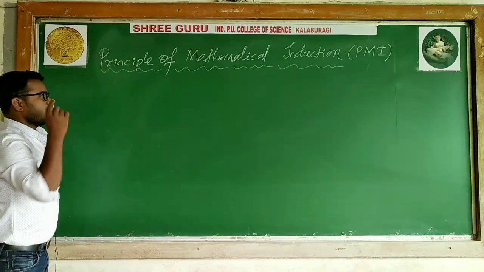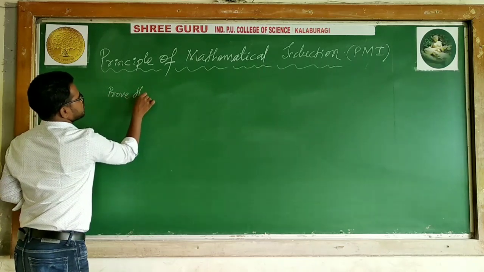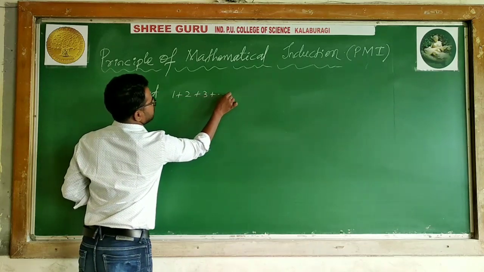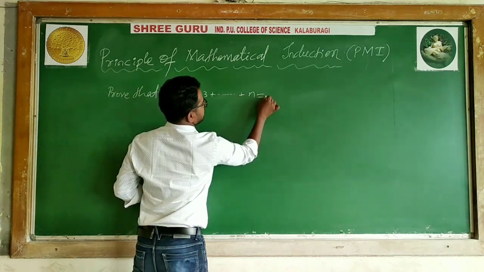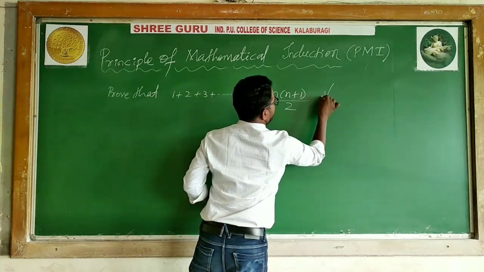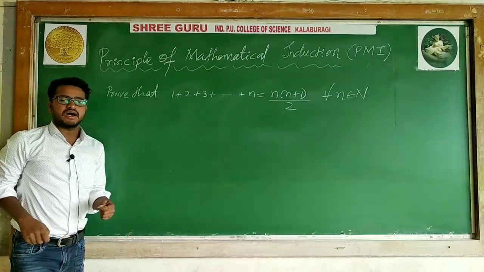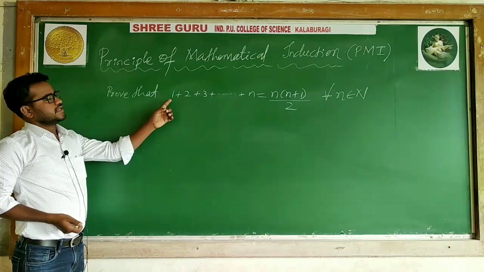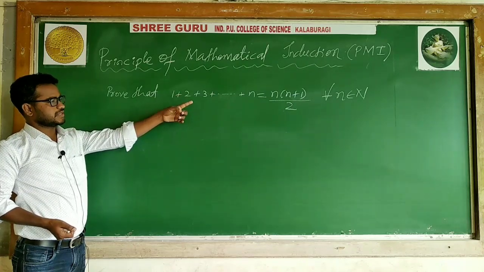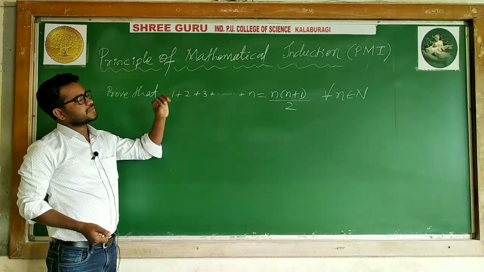I have one statement. Prove that 1 plus 2 plus 3 plus so on plus n is equal to n into n plus 1 divided by 2 for all n belongs to natural numbers. Here I have one mathematical statement, that is the sum of the natural numbers, 1 plus 2 plus 3 plus so on plus n. So we are saying the sum of the natural numbers is equal to n into n plus 1 divided by 2.